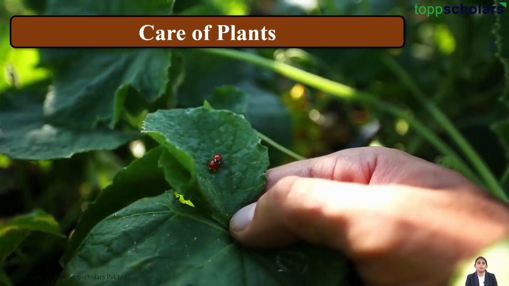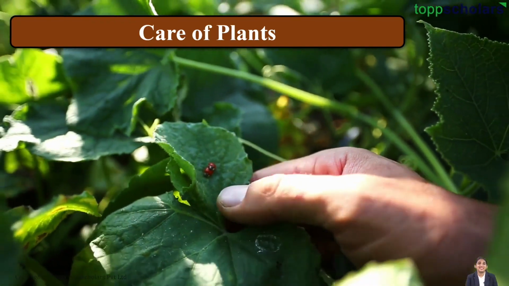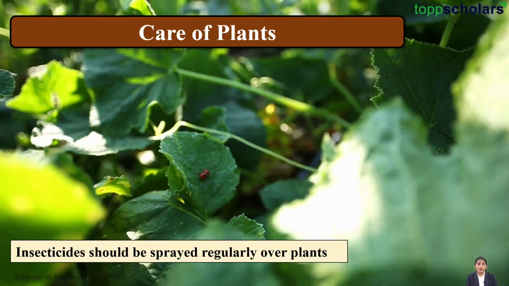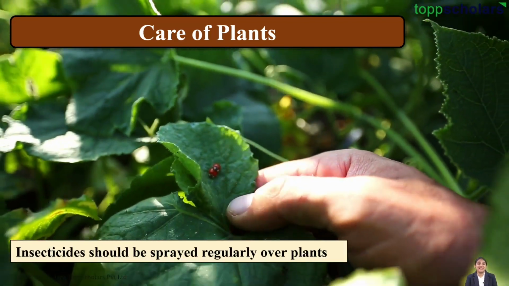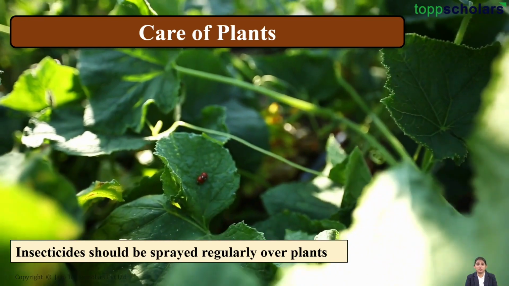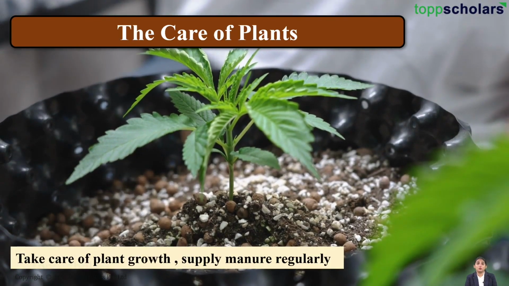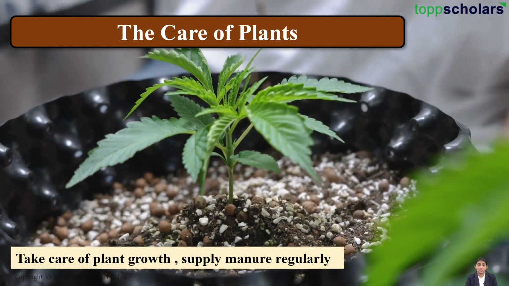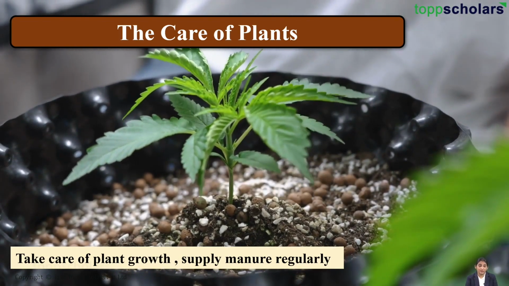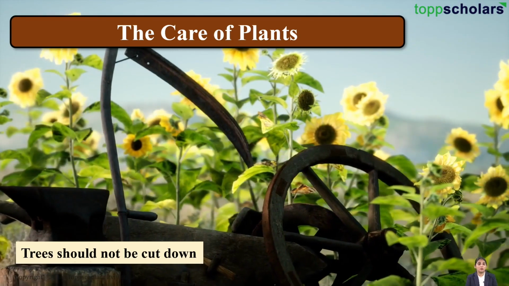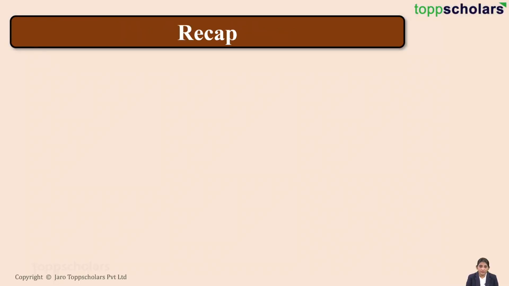Now let's talk about some ways by which we can take care of plants. We should always make sure that insecticides are sprayed regularly over plants. Also, we should take care of the growth of the plant. We should supply manure to the plant regularly. Also, we should not cut down trees.